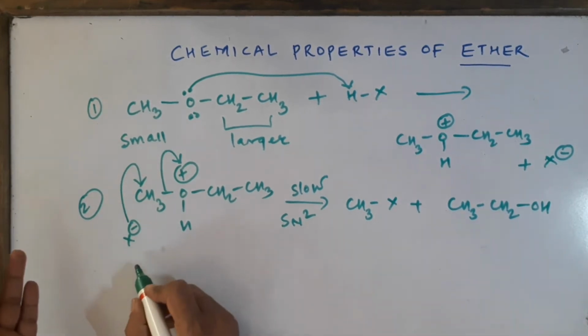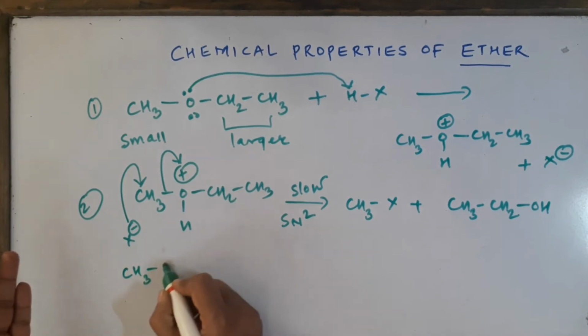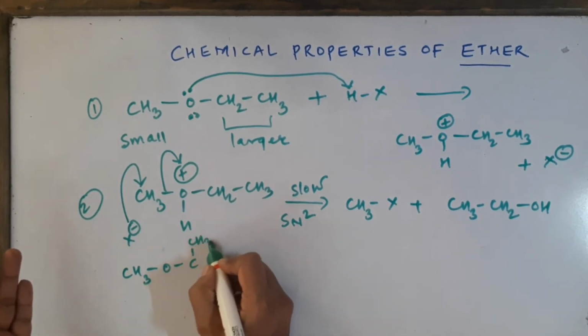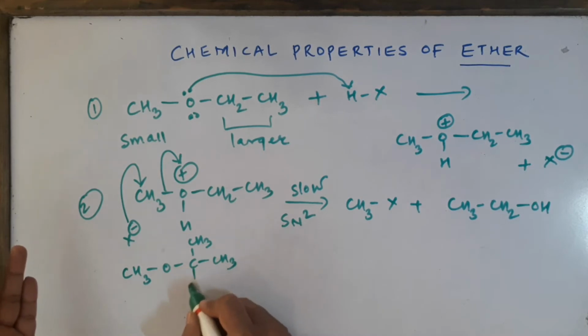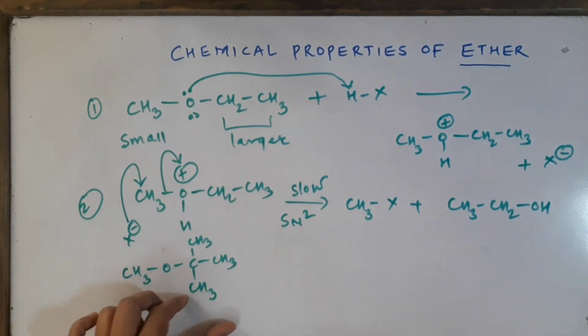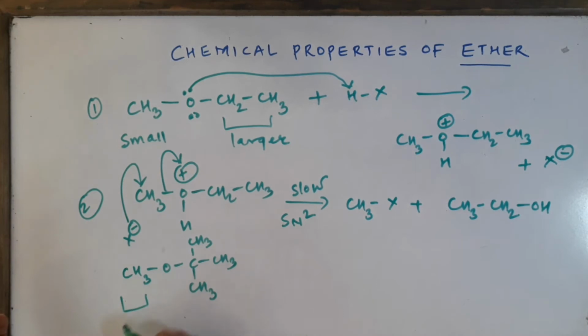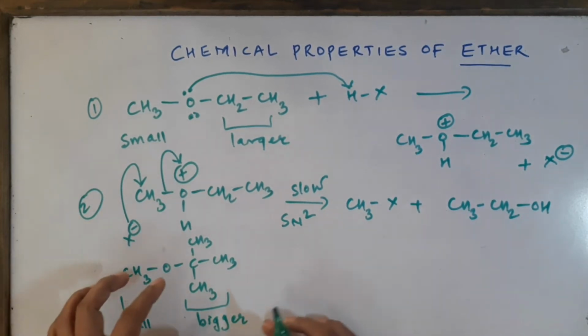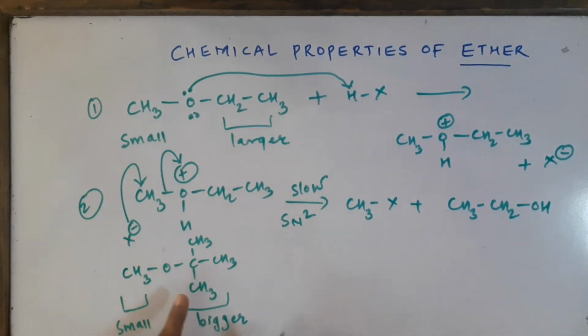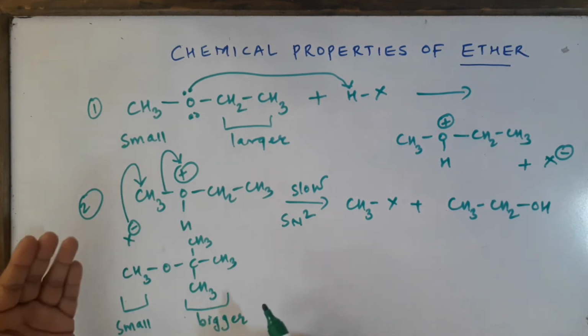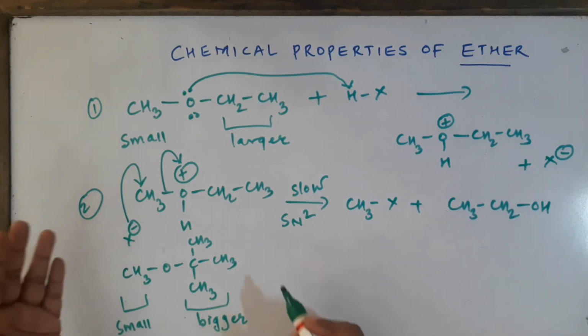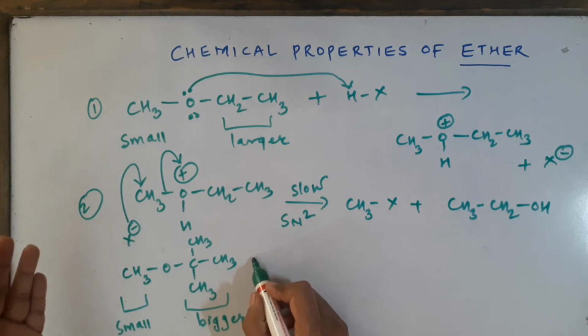Let me show you the SN1 mechanism now by taking a very good example. The ether I am going to take is methyl tert-butyl ether, in which the methyl group is very small and the tert-butyl group is a little bigger in size. The moment you understand that one of the groups is tertiary, the mechanism will not be SN2, because tertiary alkyl groups will easily come out as tertiary carbocations, which are very stable. So here the mechanism is going to be totally different.